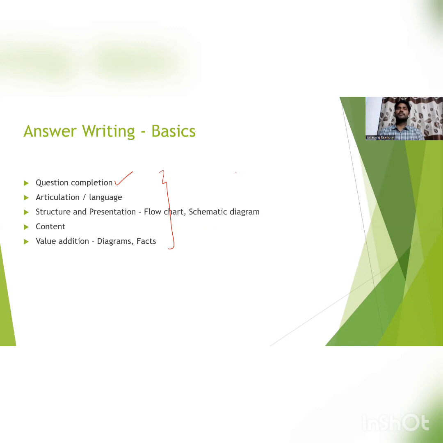Regarding agriculture, mostly Agri graduates choose agriculture optional. So for most of the questions, they know the answer. But the problem is, for UPSC, how to present the answer, that's important.